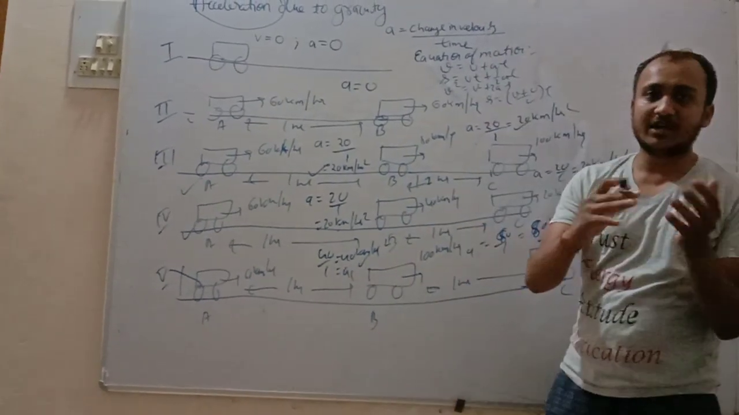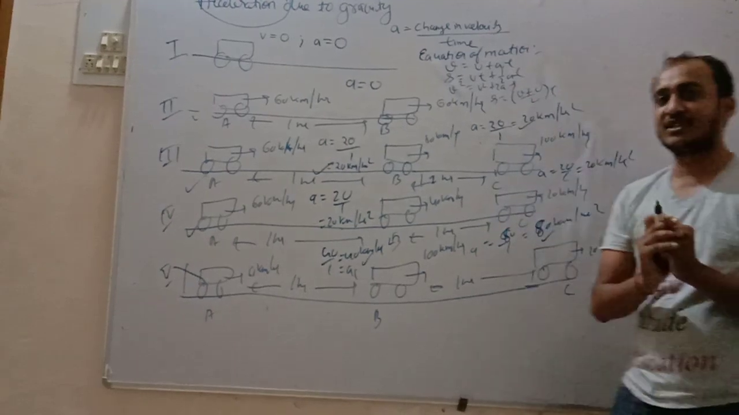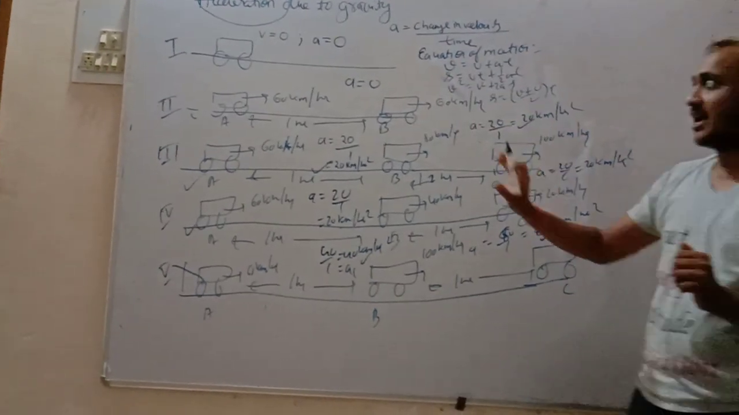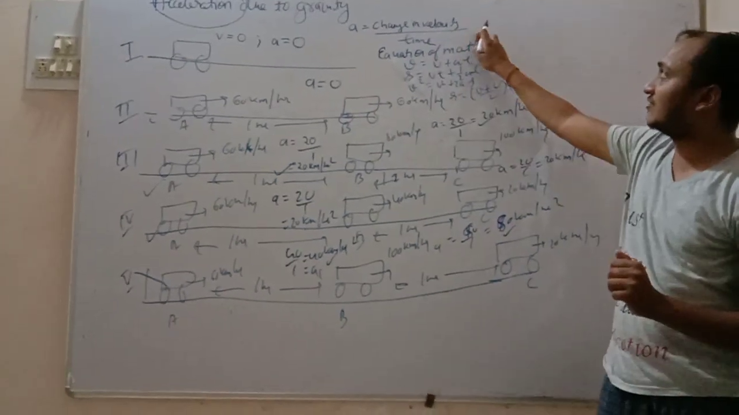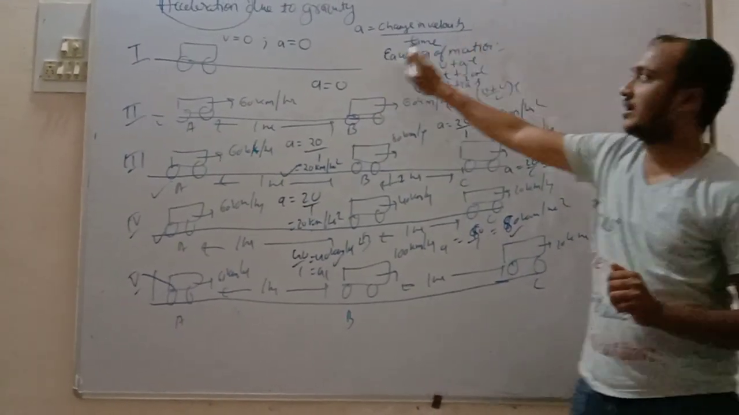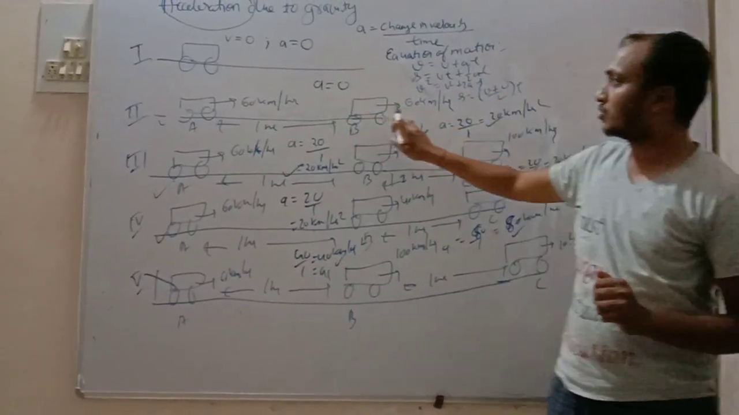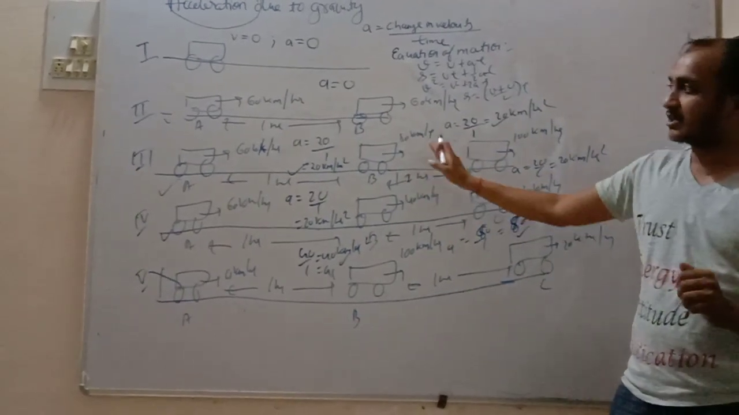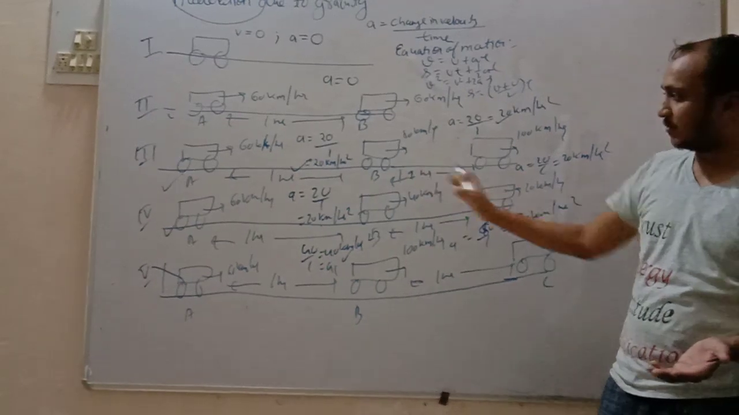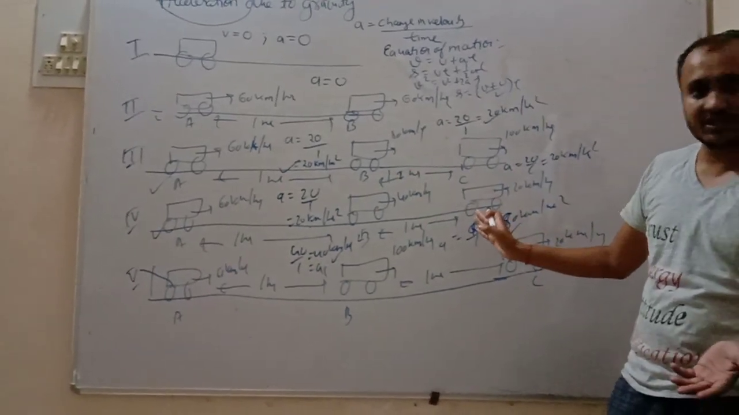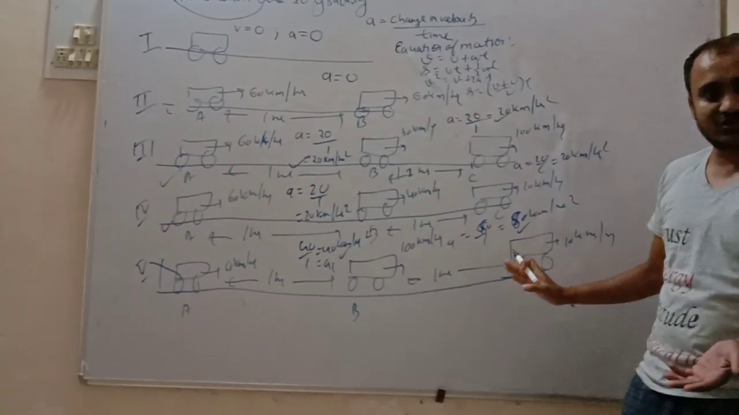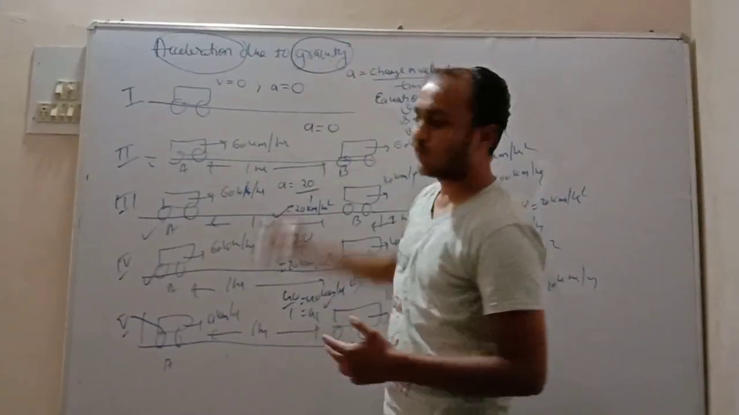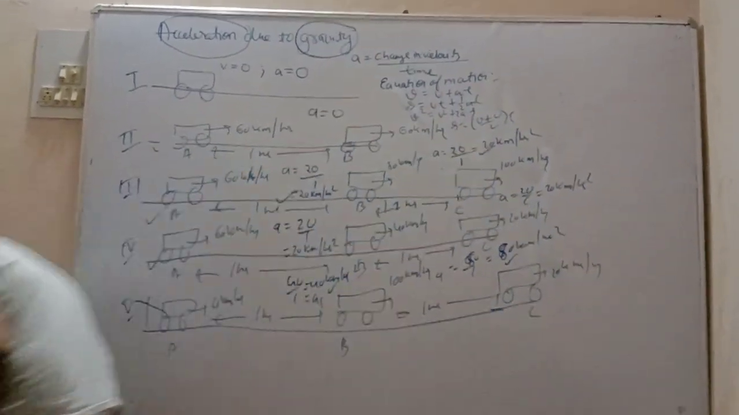So let us elaborate this explanation. I hope you understand what acceleration is. Acceleration is the change in velocity per unit time. Here acceleration was 0, here also acceleration was 0 because the speed was not changing. There was acceleration in third and fourth which was constant, but in fifth it was not constant.